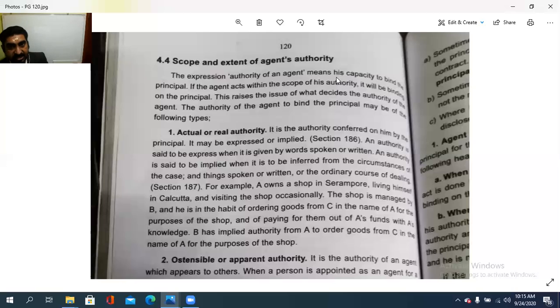If the agent acts within the scope of his authority, it will be binding on the principal. This raises the issue of what decides the authority of the agent. The authority of the agent to bind the principal may be of the following types. One is actual or real authority.